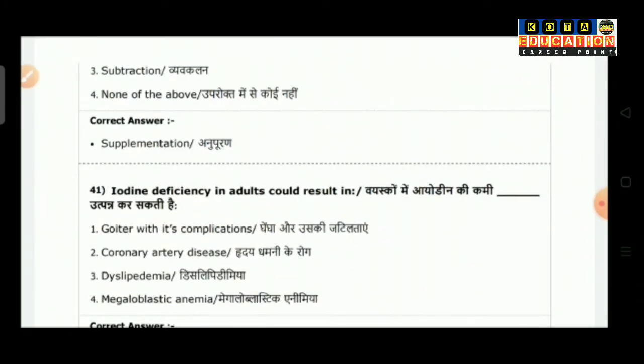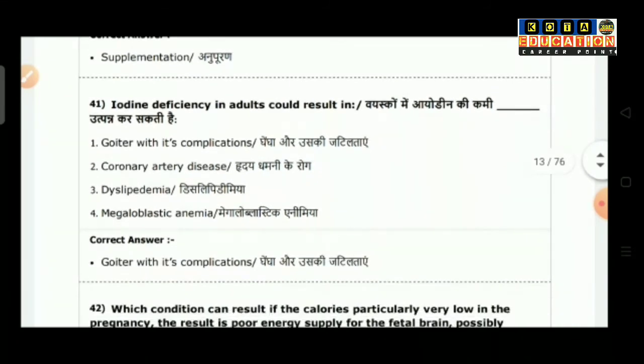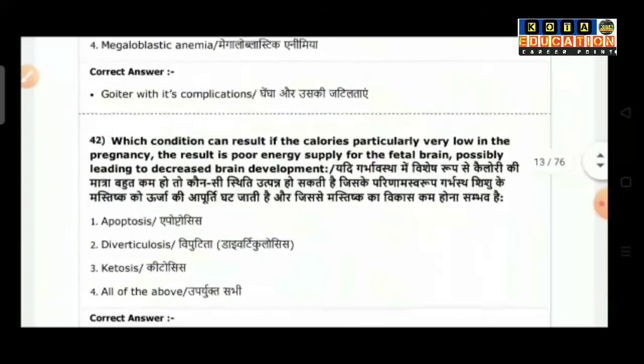Question number 41: Iodine deficiency in adults could result in. Option 1 is goiter with its complications, option 2 coronary artery disease, option 3 is dyslipidemia, option 4 is megaloblastic anemia. So the correct answer is goiter with its complications.